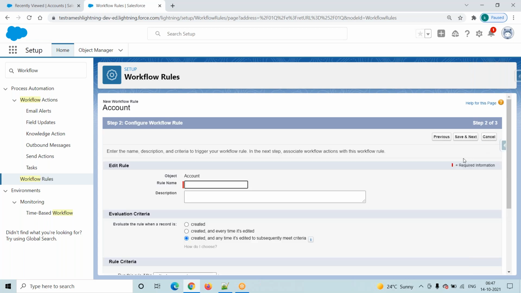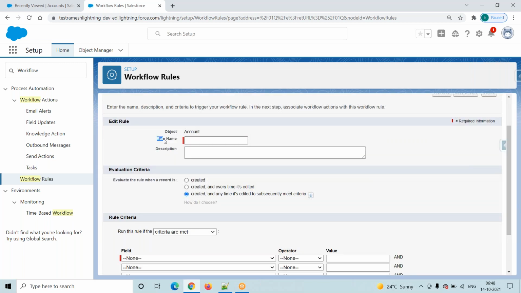While creating a new workflow rule, we have to select the object on which we are creating the rule. Our requirement is the account object, so you just go and select the account object. Then, what is your rule name? I will just put something like ABB also. It doesn't matter. There is no logic. Rule name is nothing but providing some valid name.